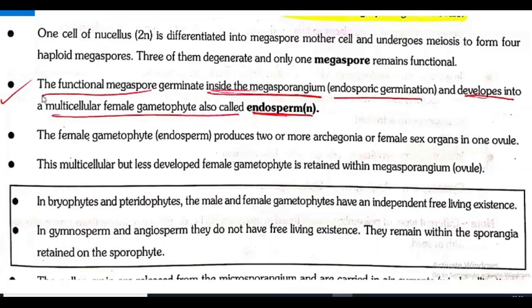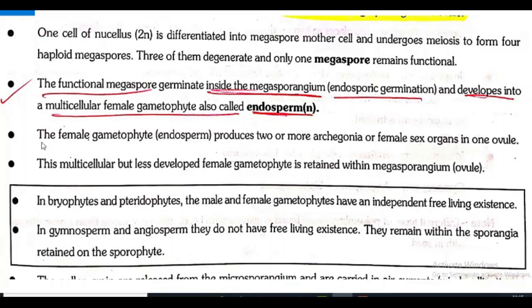Once again, see the point. One cell of nucellus, which is diploid, is differentiated into megaspore mother cell, and this MMC, that is megaspore mother cell, undergoes which division? Meiotic division, and forms what? 4 haploid megaspores, and from these 4, 3 of them degenerate and only 1 megaspore remains functional.